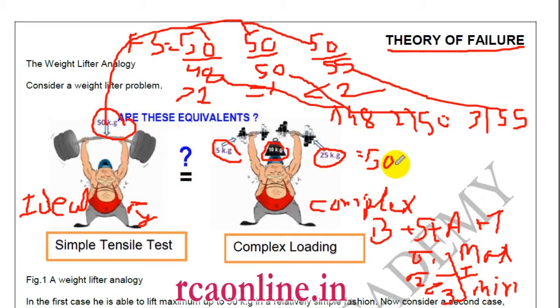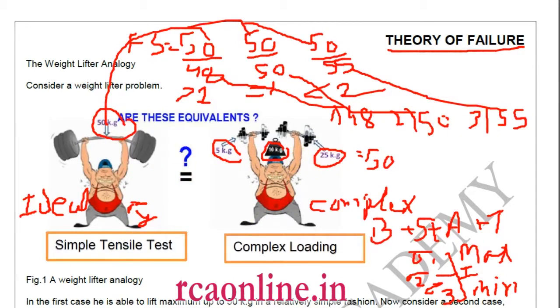So in all the theories, during different periods of time, people have tried to correlate different parameters like principal stress, strain, and energy in the complex loading with the same things in the simple tensile test. They try to match these and find what the factors of safety are and how the failure can be defined.